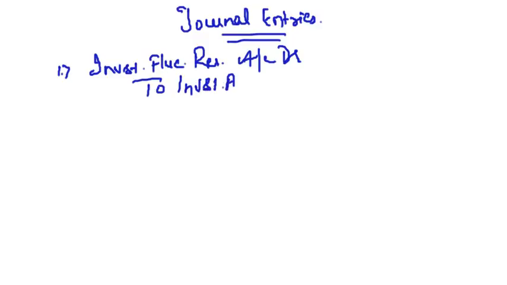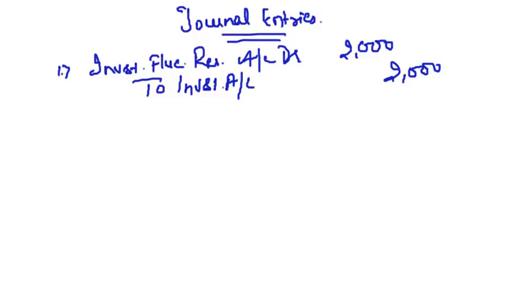The value of investment will go down by 2,000. The value of investment, the value of our asset, is going down by 2,000. So we will credit the asset and debit the investment fluctuation reserve, because this loss of 2,000 we are going to meet through investment fluctuation reserve account. Clear?